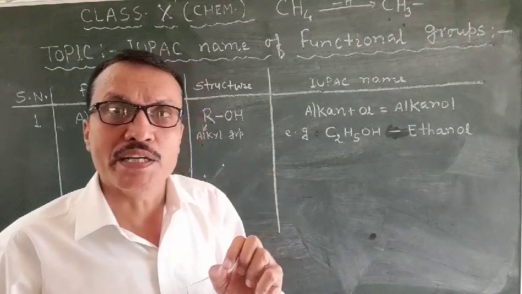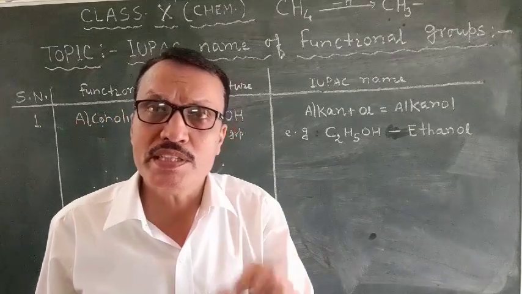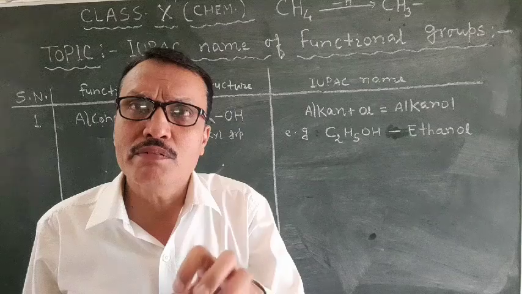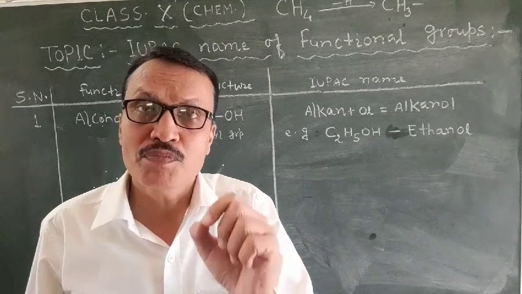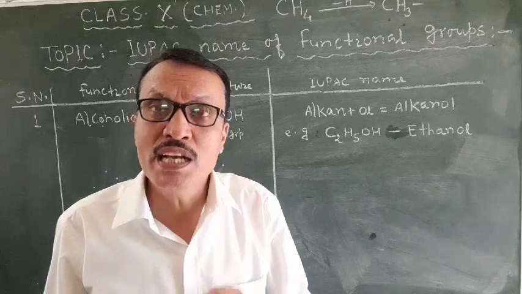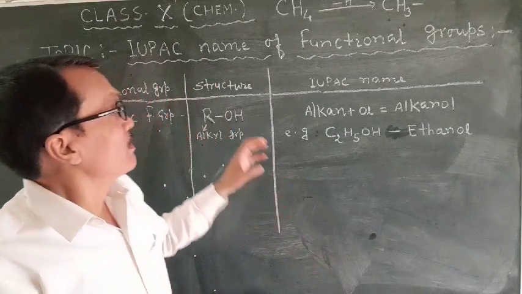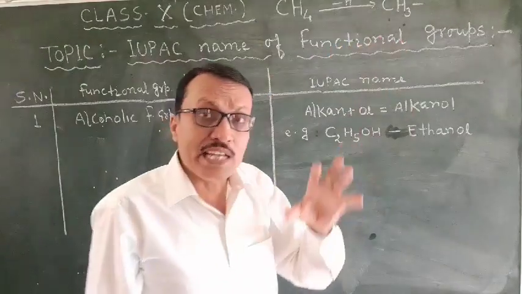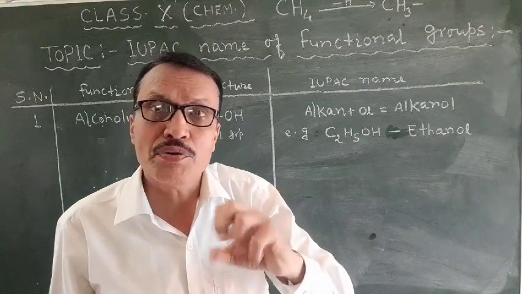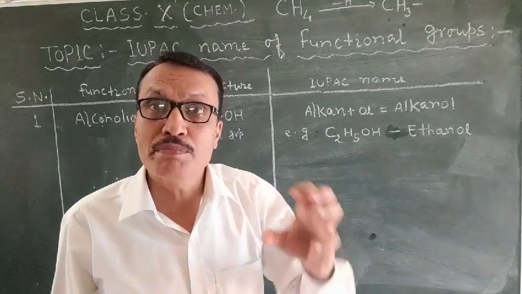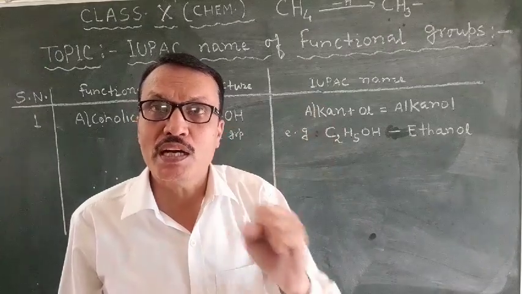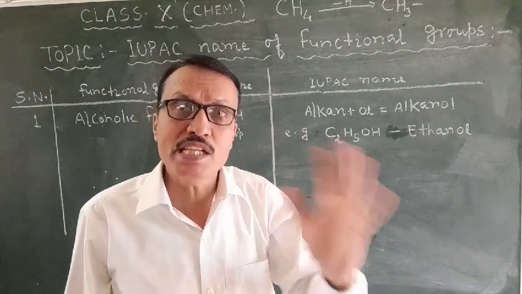So keep in mind that if one hydrogen is removed from an alkane, then whatever group is obtained is said to be an alkyl group. The name of an alkyl group ends with the suffix YL: methyl, ethyl, propyl, butyl, pentyl, in this way.